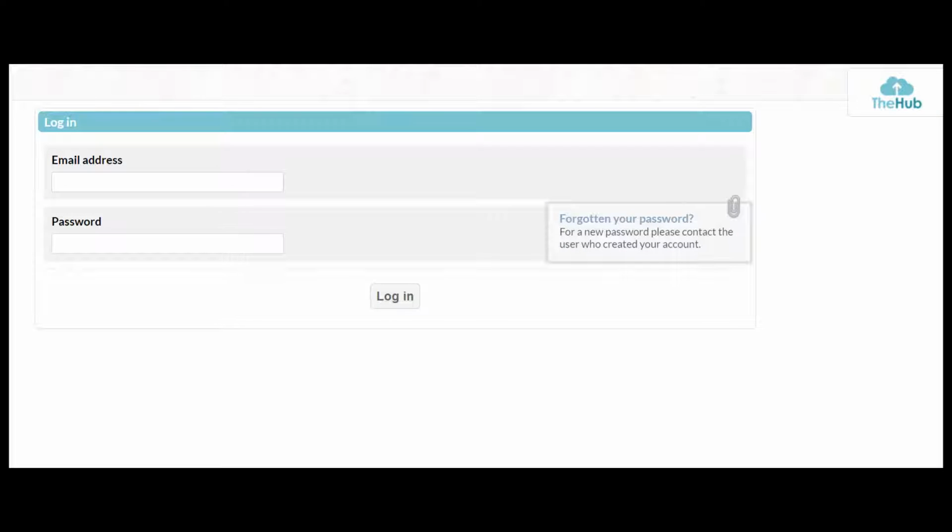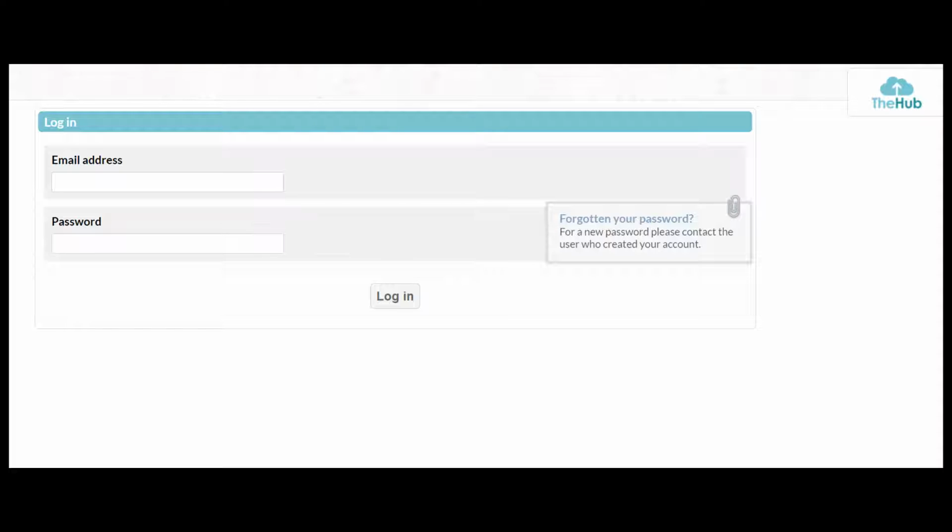Here we are then. So the main page to log you in to the hub. So you'll see that you need to pop in your email address and your password. So you should have received an email from Creatio with a login for yourselves. It will have gone to the email address that any BDN hold for you. So when you get that email, please check your junk just to make sure it hasn't gone in there if you haven't already got it. If you haven't got it, please do let me know and we will arrange for you to have a login.